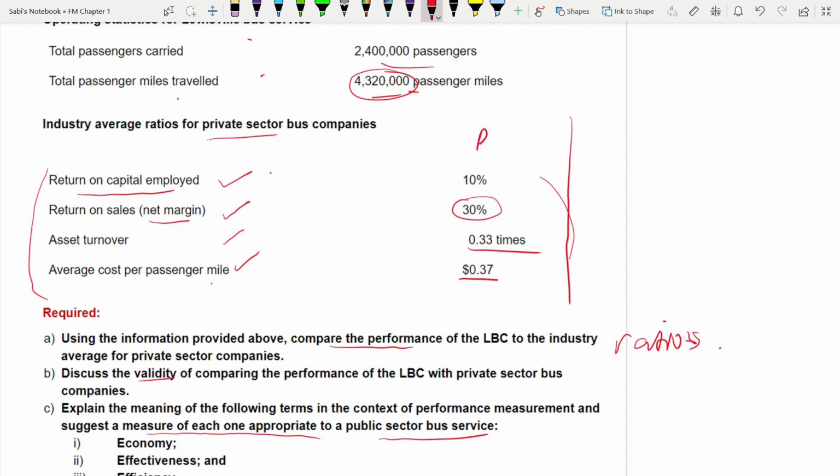This is private sector, this is LBS. How much return on capital employed did we get? 0.9%, and this one 1.7%, this one 0.54 times. Average cost 0.27, and other two is fare charged by bus service.